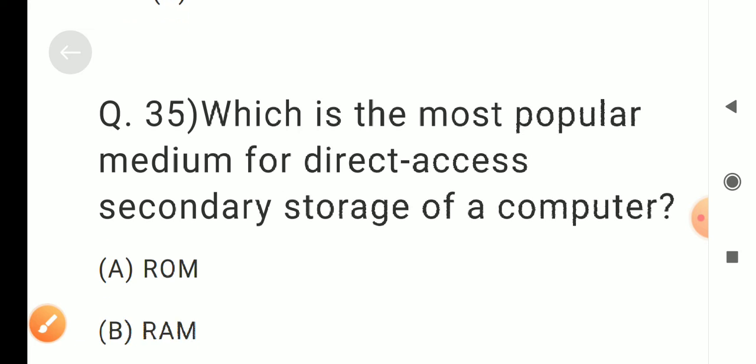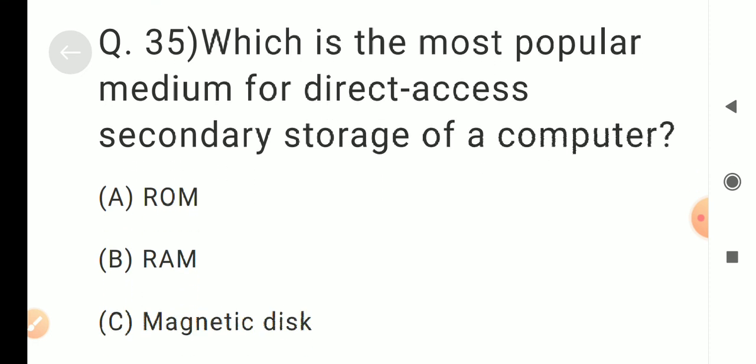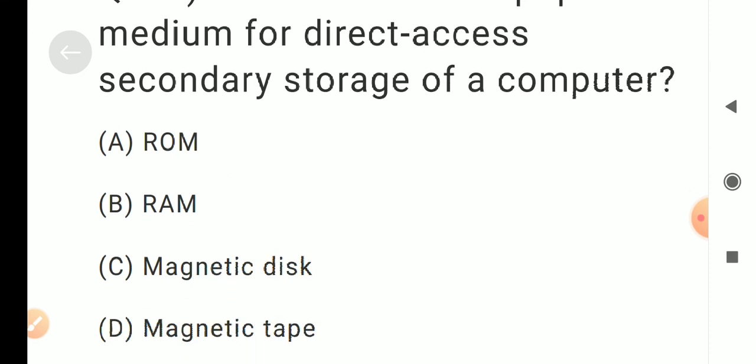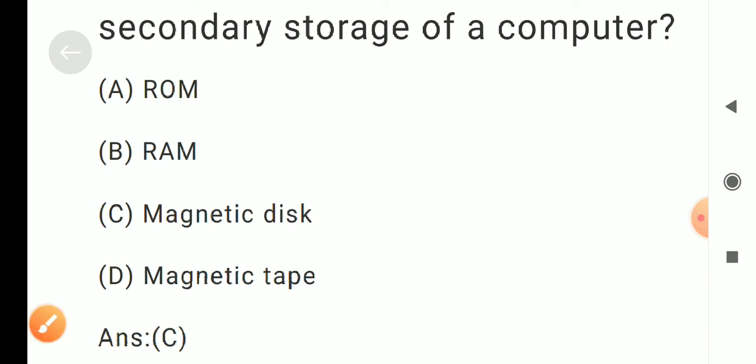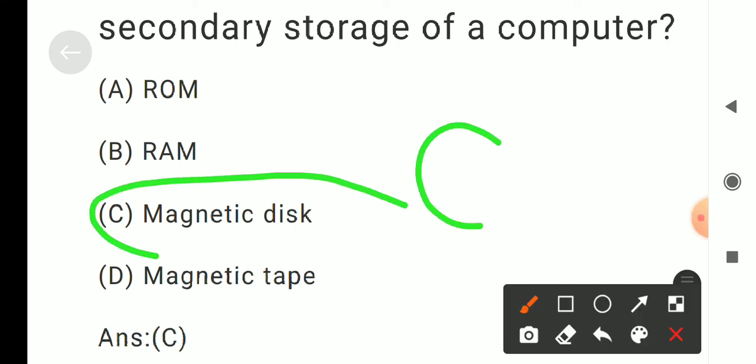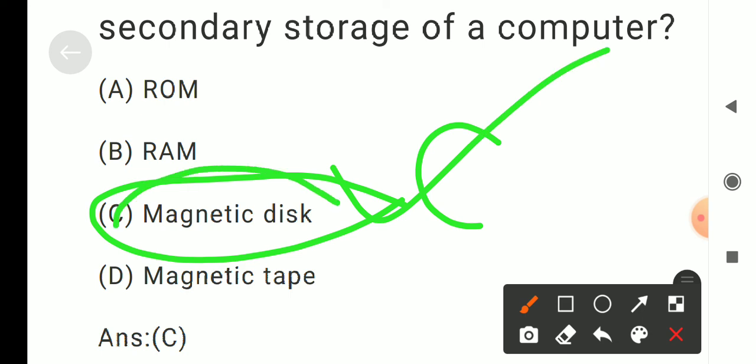Question number 35. Which is the most popular medium for direct access secondary storage of a computer? Options are A. ROM, B. RAM, C. magnetic disk, D. magnetic tape. Correct answer is C. magnetic disk.